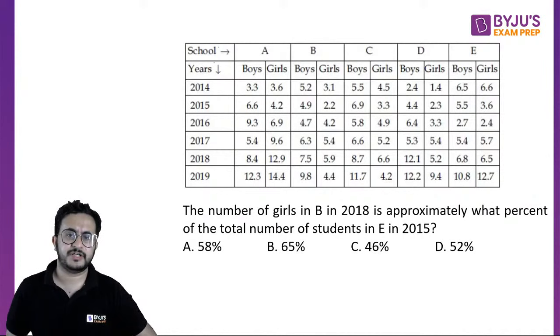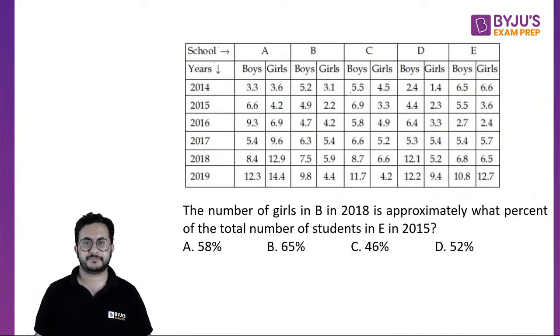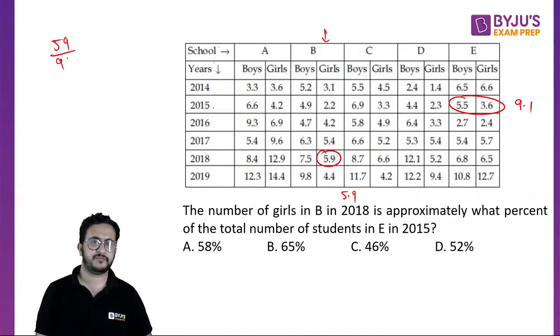It says: number of girls in B in 2018. Girls in B in 2018, that is 5.9, is approximately what percentage of the total number of students in E in 2015? 2015 E, that is 9.1, right? So it is asking 59 upon 91, what is the percentage? Now you do not have to know the table of 91.